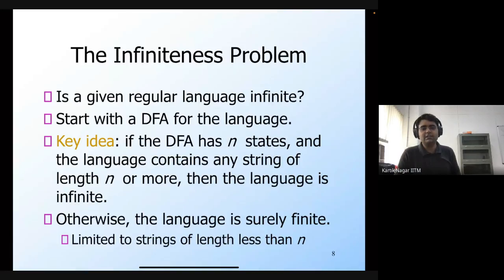If the language doesn't contain strings of length n or more, that would mean that all the strings in the language are of length less than or equal to n minus 1. But there are only a finite number of such strings, and therefore the language is definitely finite. However, if the language contains even one string of length n or more, then the language is going to be infinite, which means that there would be an infinite number of strings present in the language. So why would that be the case?